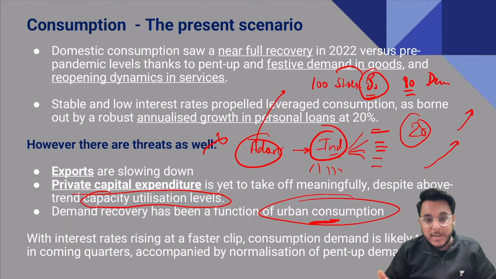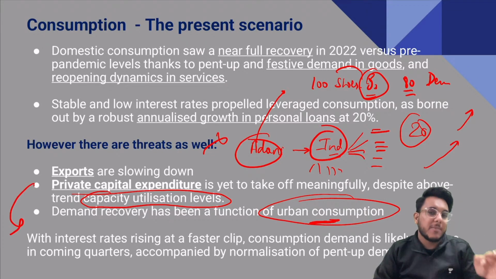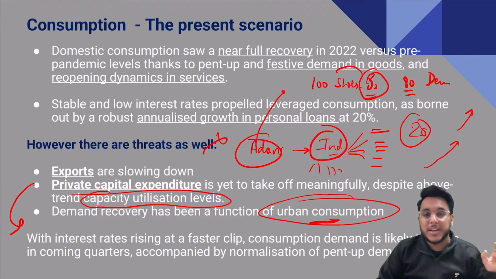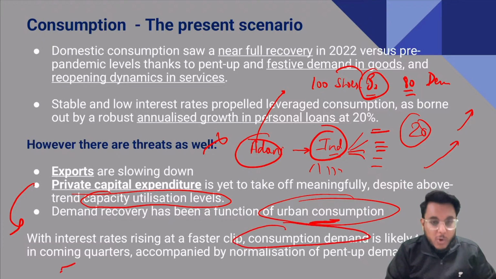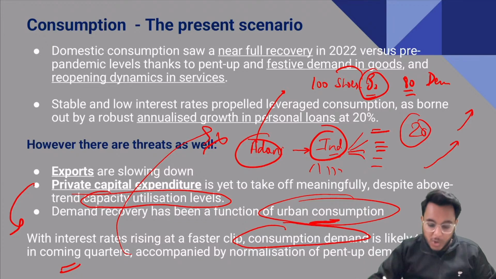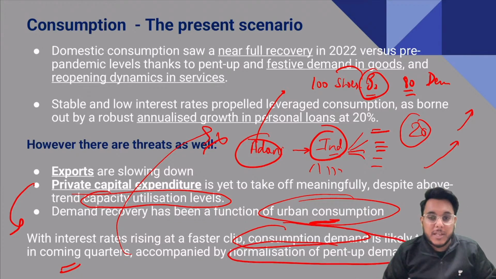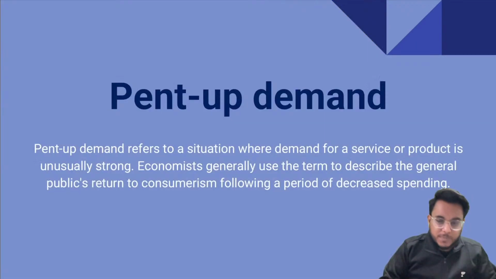Now guys, moreover it is being said that there are other challenges that are coming. For example, Reserve Bank of India has now started to increase the interest rate, and as the interest rate goes up, the consumption demand will go down. Obviously if interest rate becomes high, people will not take personal loans. Then after that, over the period of time there will be the normalization of pent up demand also. People were frustrated, they wanted to spend, but they have spent, how much more will they keep spending? So that is the issue that is coming.